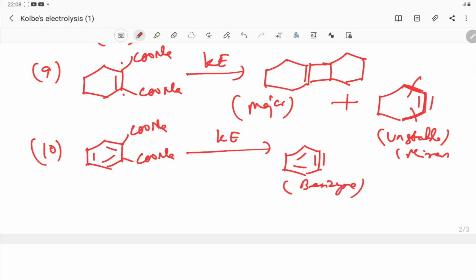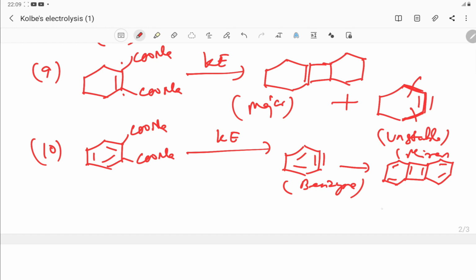This benzene product, it may combine, forming a biphenyl compound. This compound is also possible.